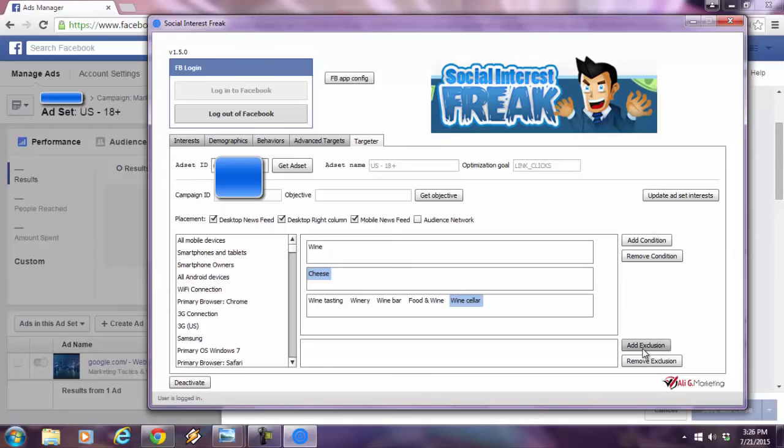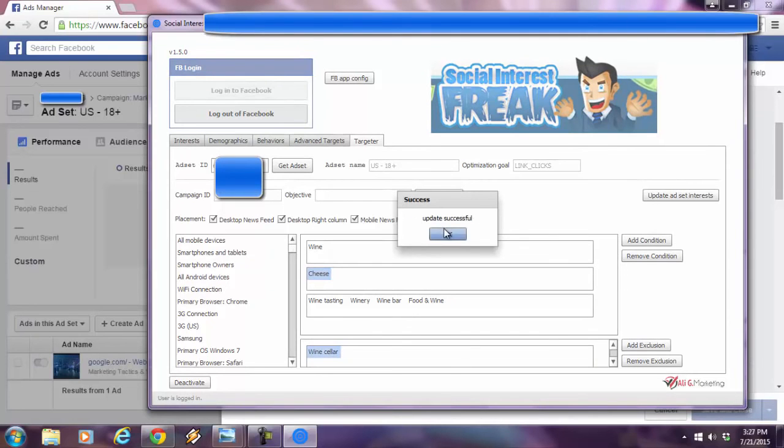You can also add exclusions, meaning you can exclude a certain thing. So let's just say I add an exclusion and I want to exclude wine cellar people. Now I have excluded. I hit update ad set interest, and everything is updated accordingly.